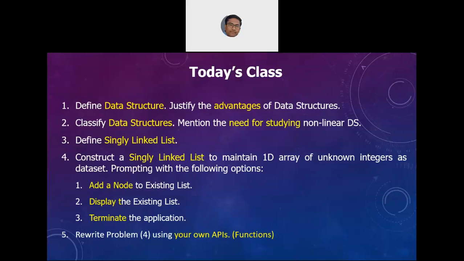Okay, so next point is justify the advantages of data structures. So what is the advantage? It is very easy for a programmer to pinpoint a specific record, either to store the data into that record as well as to fetch the data from that record. And what does the record contain? The record contains the meaningful data, which is derived from the user's requirement, or whatever user has given as the input, that is treated as extremely crucial input because that is the data.